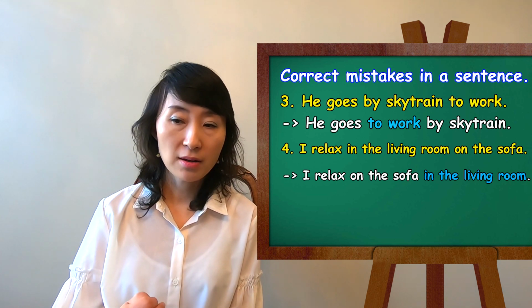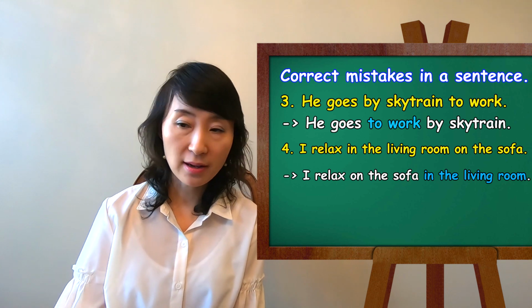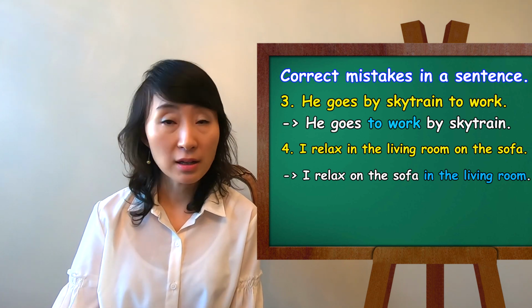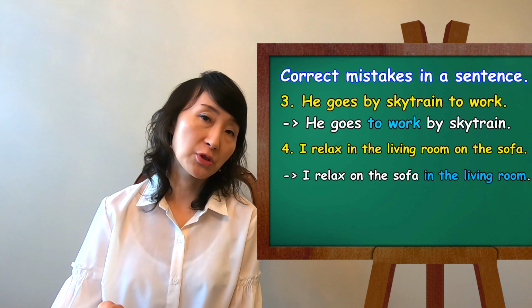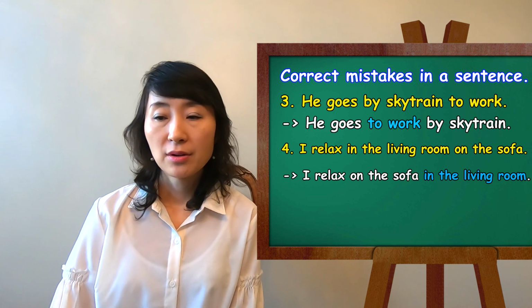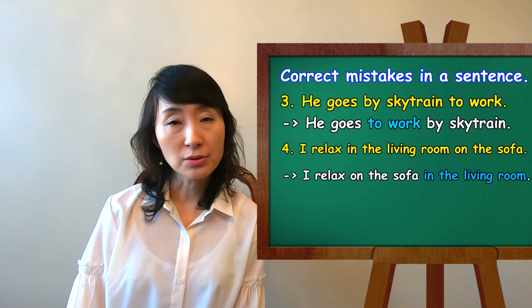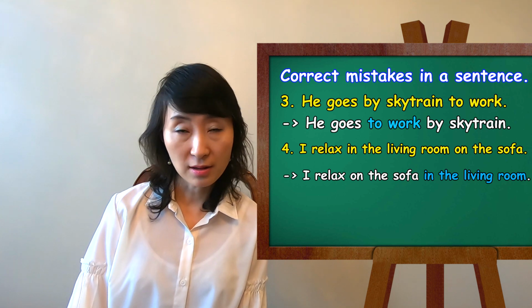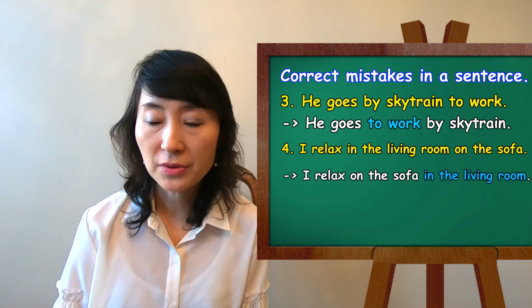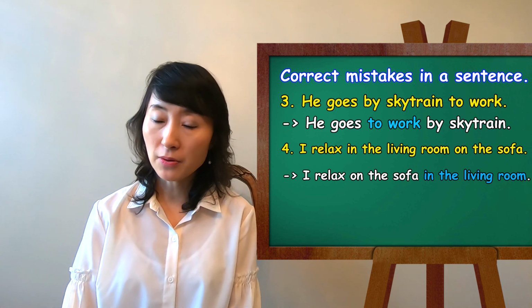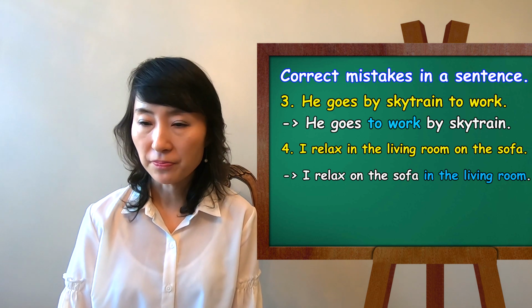On the sofa is a prepositional phrase, and in the living room is another prepositional phrase. So I relax on the sofa in the living room.